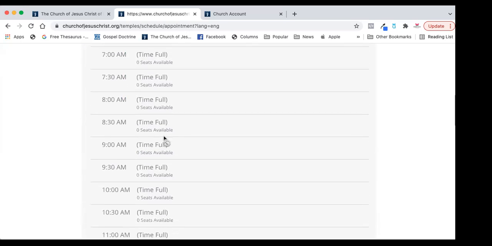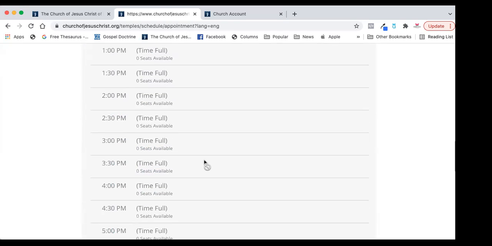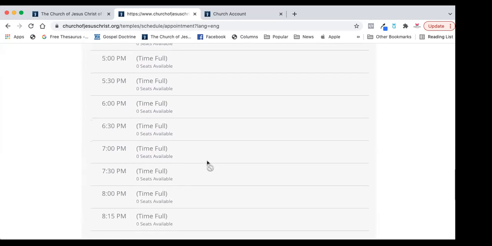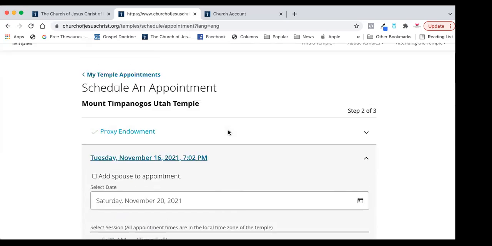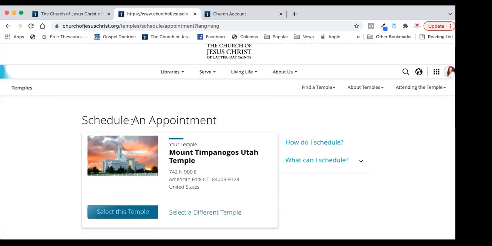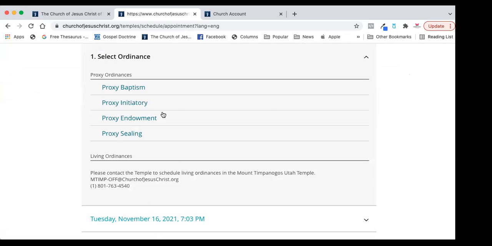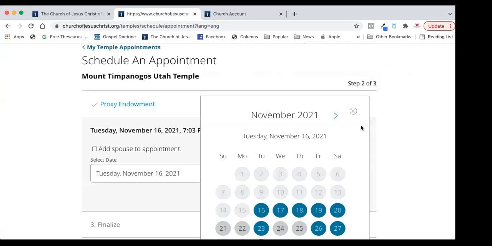See how it says 0000 all time. Well, here's one at 12. You can go on Saturday. So they're doing it now so that they update this. So if somebody cancels, it'll automatically show. So a lot of times, if you want to go like the same day, you just have to keep checking the appointments. So select the temple, endowment, like for tomorrow, it's already showing, or no, that's today.